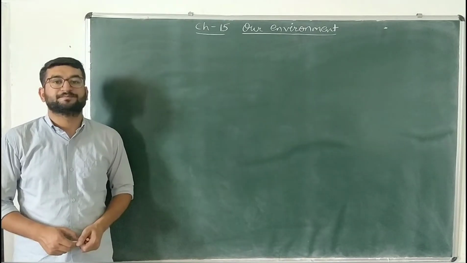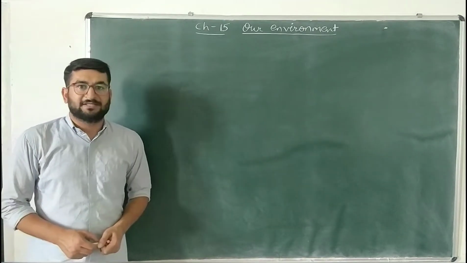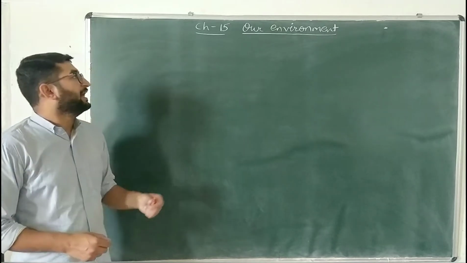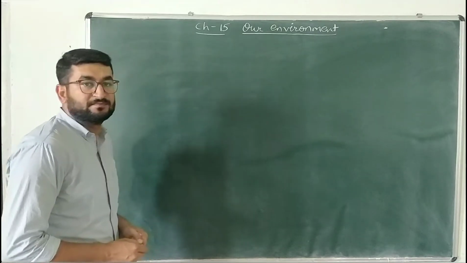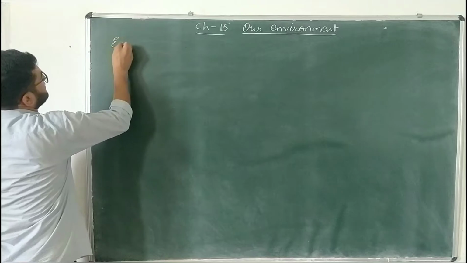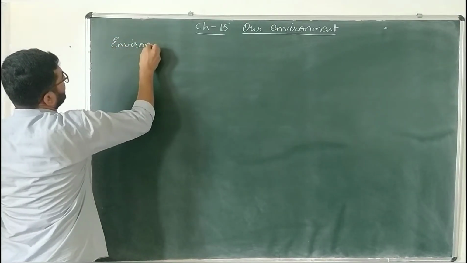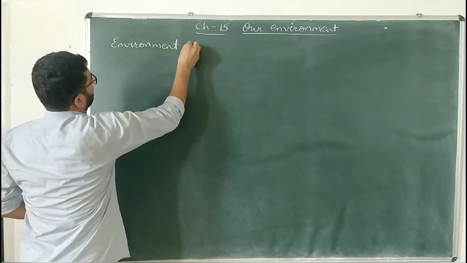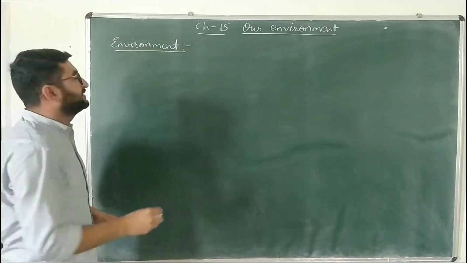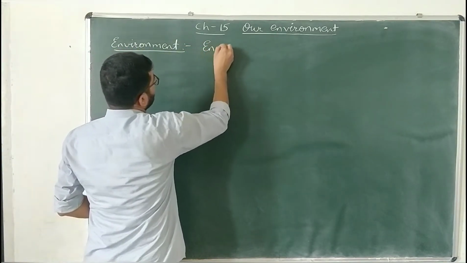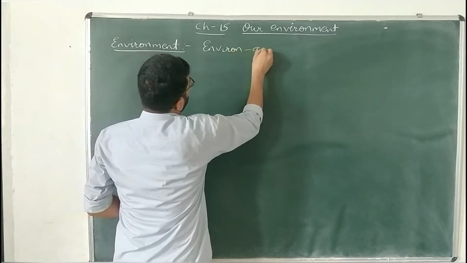Hello children. Today we will start the chapter 15th of your book, Our Environment. The first term of this chapter is, what is environment? Environment is taken from a Greek word that is envir, that means about.